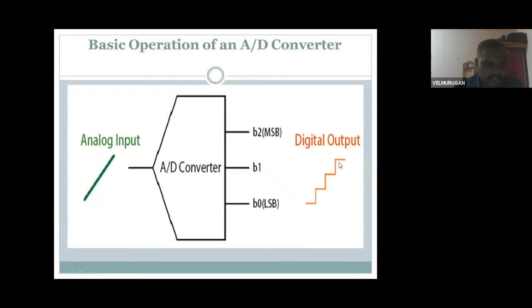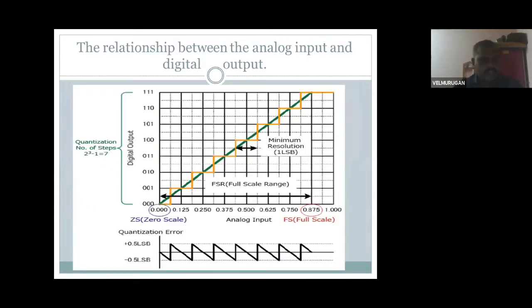See here next, the relationship between the analog input and digital output. First, there is quantization. This is the number of steps, 2 power 3 minus 1.